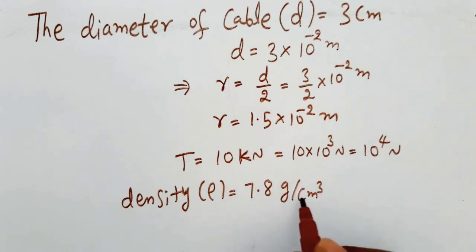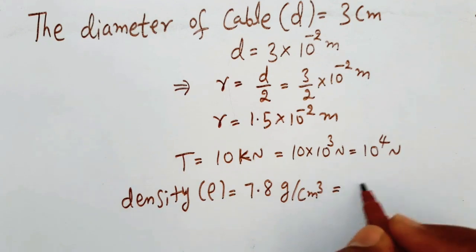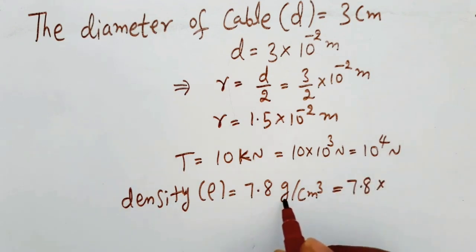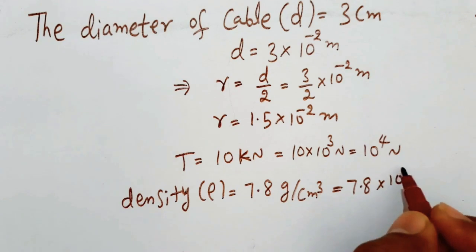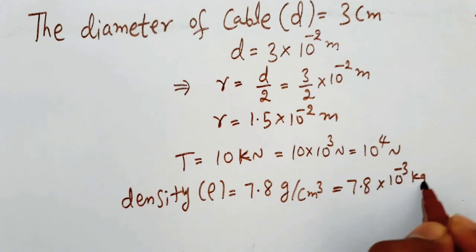Here it is in CGS units. Convert into SI units. So that is 7.8 into, here 1 kg is 1000 grams, so 1 gram is 10 to the power minus 3 kilograms.